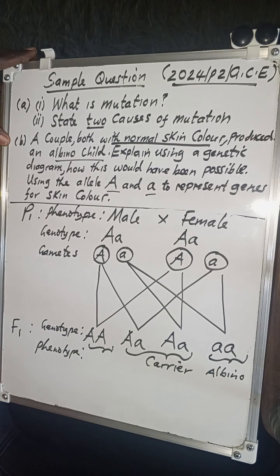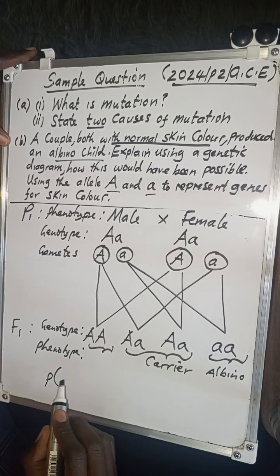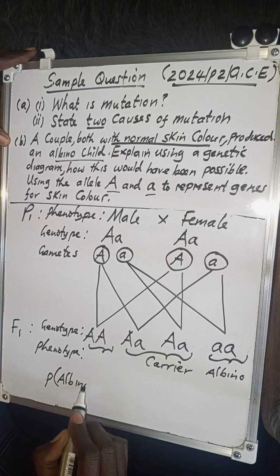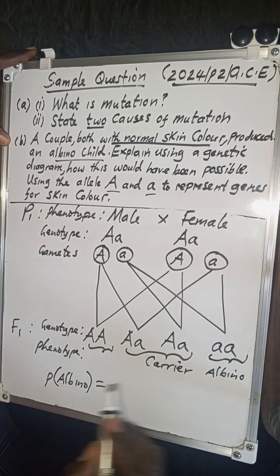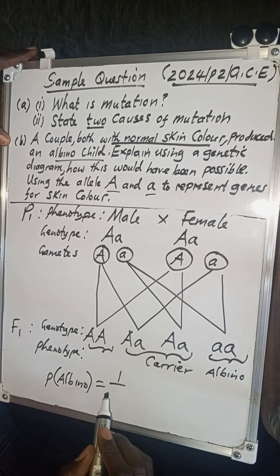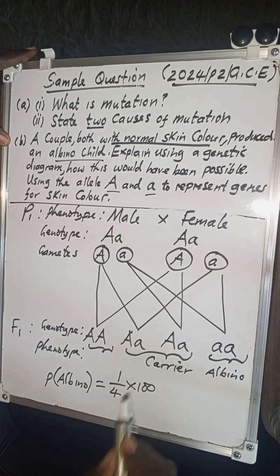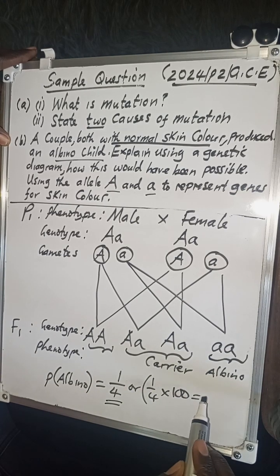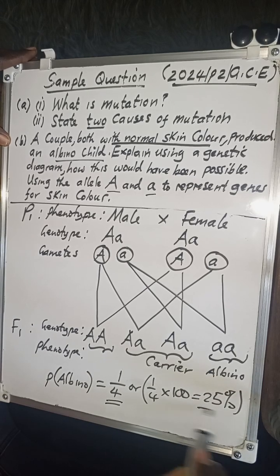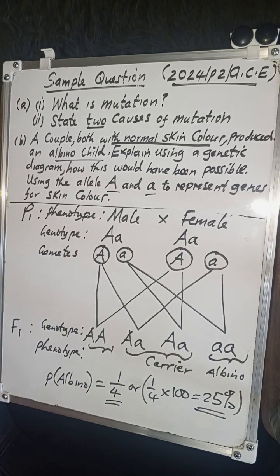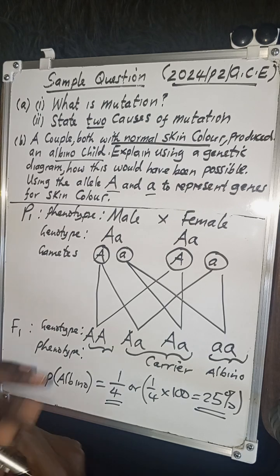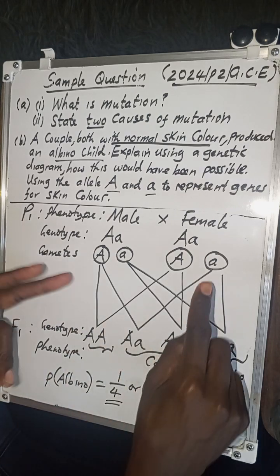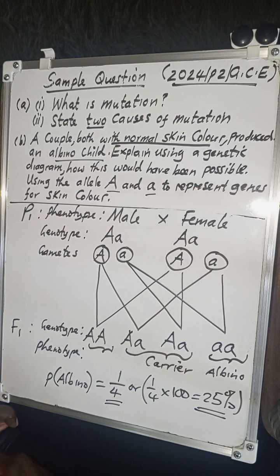Now if you look at the probability, we can find the probability of them having an albino child. How many albinos? It's 1 over the total number of children, which is 4, times 100. You can leave it as a fraction 1 over 4, or 1 over 4 times 100, which is a percent, giving you 25%. So that is what they wanted you to do, using a genetic diagram to explain how that is possible. Yes, when both parents are carriers, it is possible for them to have an albino child.